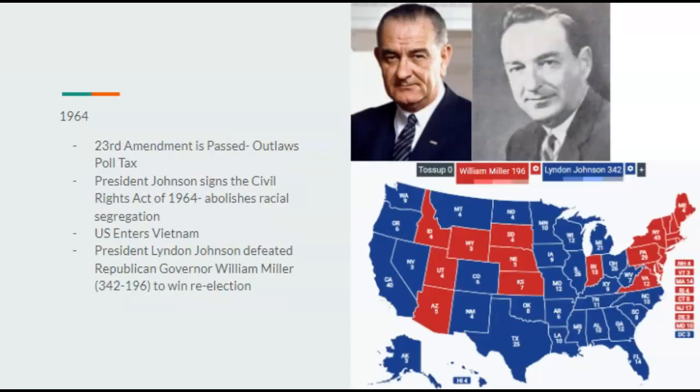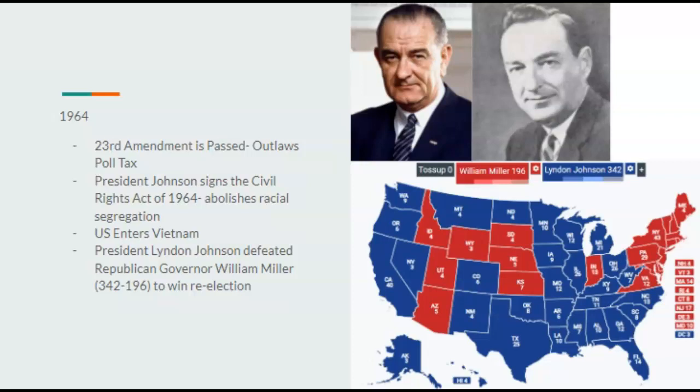In 1963, there's nothing noteworthy. 1964, the 23rd Amendment is passed, which outlaws the poll tax. Johnson would also sign the Civil Rights Act of 1964, which abolishes racial segregation. Johnson was a closeted civil rights supporter, and with the death of Martin Luther King, I guarantee you we would get some form of Civil Rights Act. Probably much weaker than the original form, but still does the job.